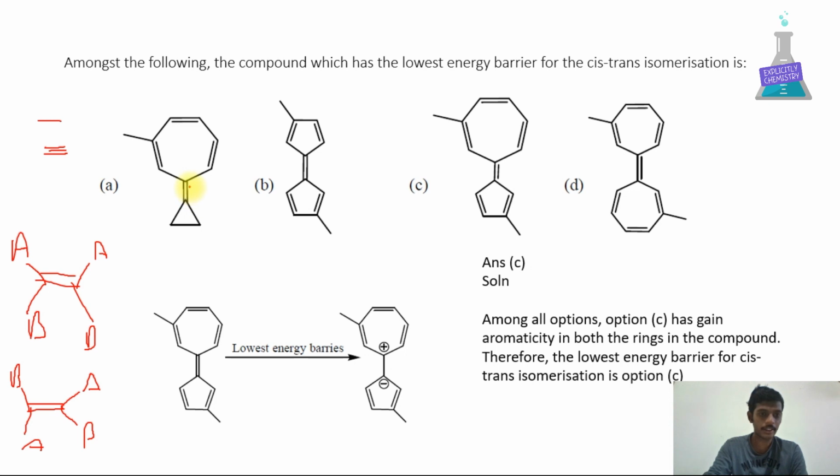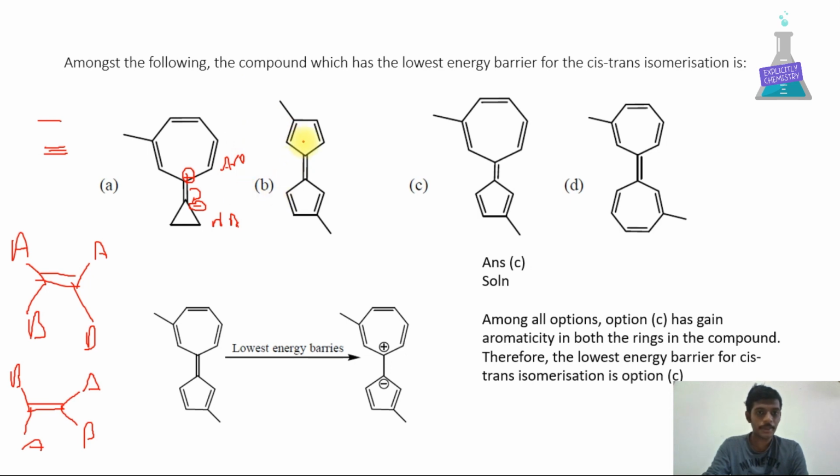If we delocalize this double bond here, the negative charge will be generated here and the positive charge will be generated here. If we count the number of pi electrons, here is 2, here 2, 4, 6. It is aromatic. This is non-aromatic due to lack of delocalization.